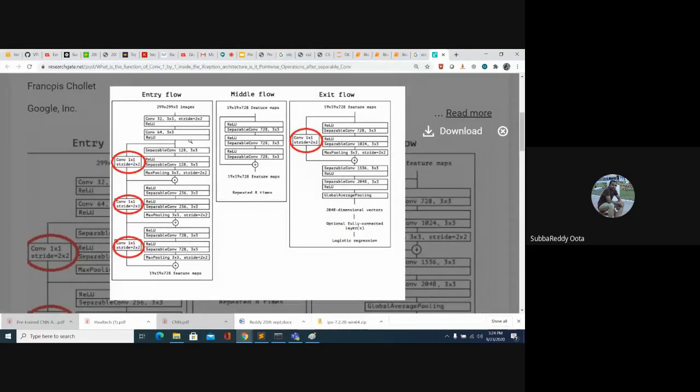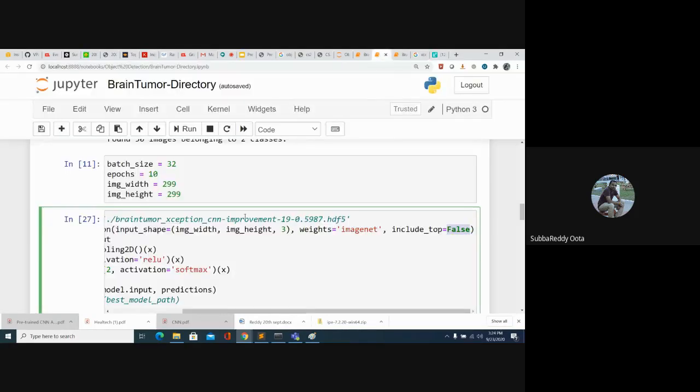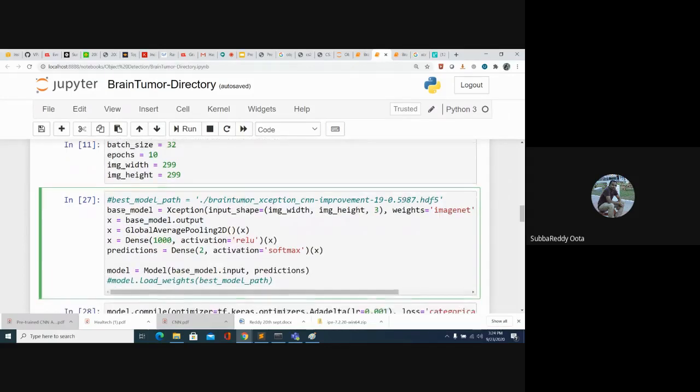So if you look at this Xception architecture, only the last output layer you are not taking. That's it. That is our base model, and whatever the base model outputs, we assign it to X. Up to here it is the Xception architecture output.